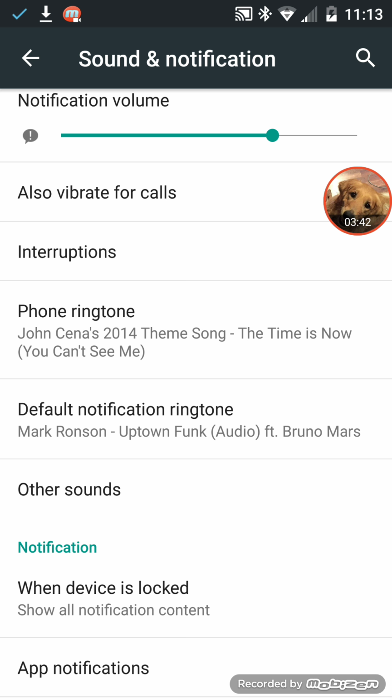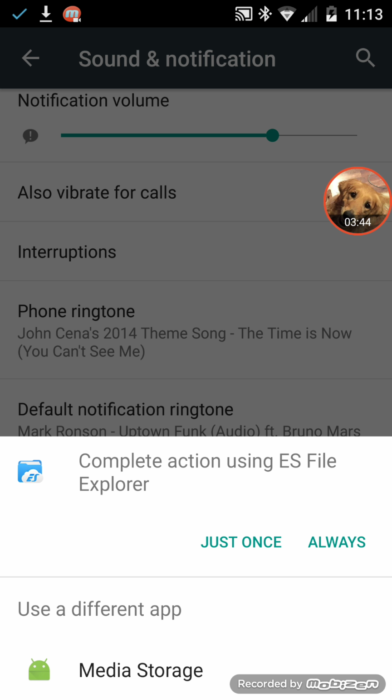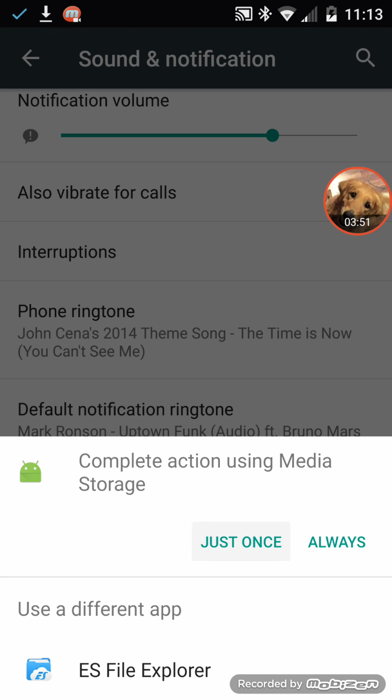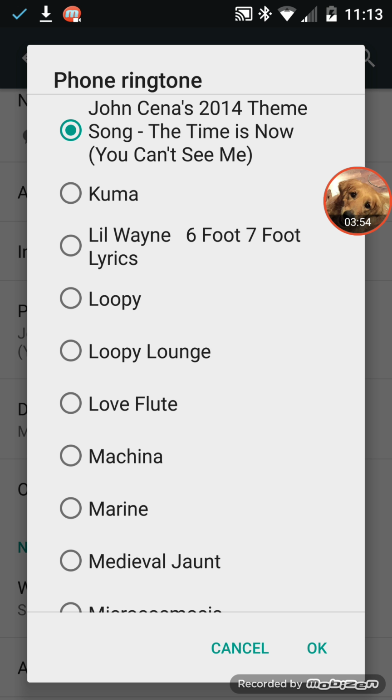Wait, never mind, don't use that. You're actually going to use media storage. That's what you're going to want to use. Now you have your song right here.